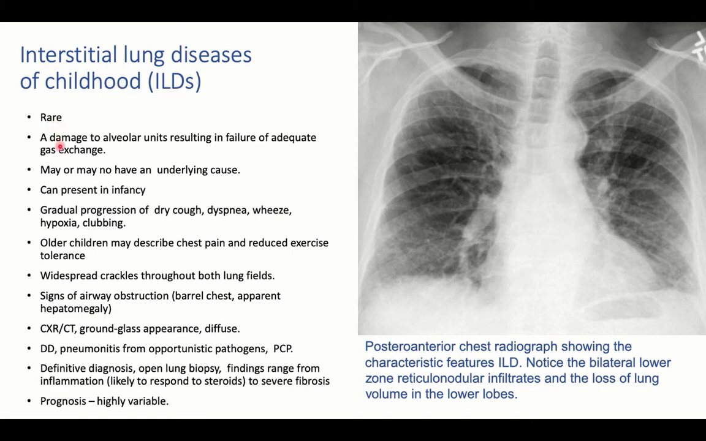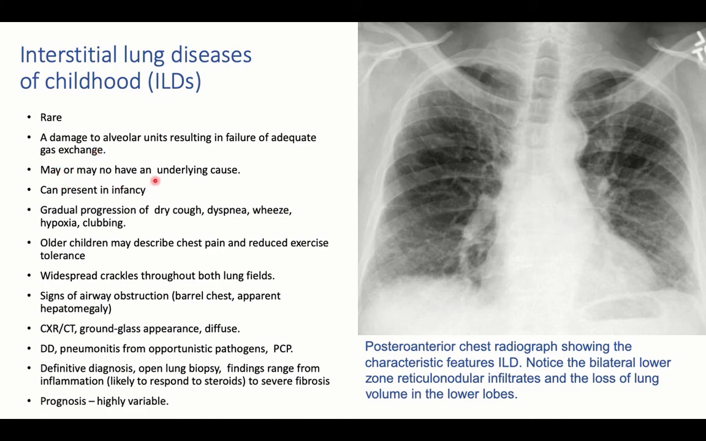This is a rare condition where we have damage to alveolar units and damage to the bronchi. The lung tissue is composed of alveoli lined by alveolar epithelium and related to the airways, and in between we have the interstitium containing the vasculature. So inflammation of this interstitial tissue would result in damage to alveoli and airways. Damage to alveolar units will result in failure of adequate gas exchange, presenting with respiratory symptoms of hypoxia and hypercapnia and so on.